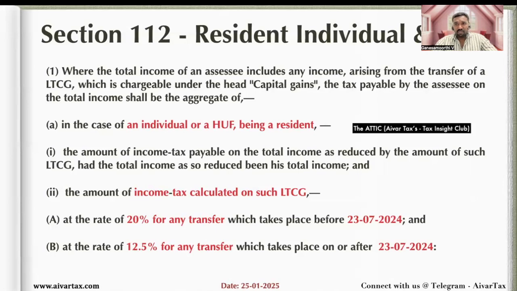If the transfer takes place before 23rd July 2024, a 20% rate is applicable, which we are following till now, along with the benefit of indexation. The Finance Act 2024 introduced a new rate for long-term capital gain, which is 12.5% without indexation, if the transfer takes place after 23rd July 2024. So the old rate of 20% is applicable for a transfer before 23rd July. If a transfer takes place after 23rd July, the tax rate will be 12.5%.